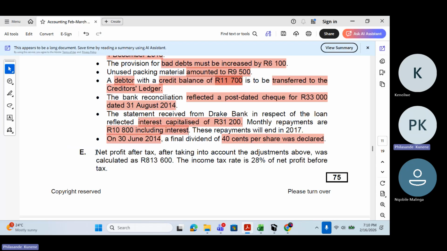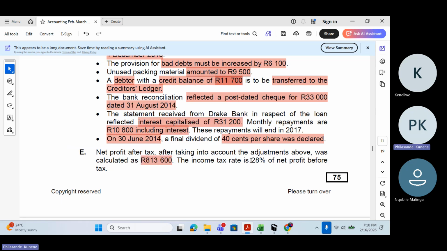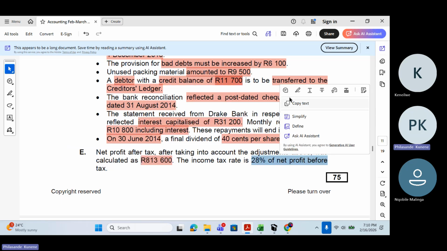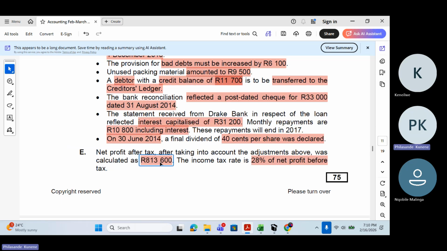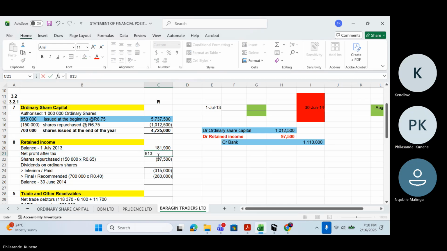Then now, number E, net profit after tax, after taking into account the adjustments above, was calculated as 813,600. The income tax rate is 20% of the net profit before tax. Net profit after tax, 813,600. Where does it go? To our retained income. We have net profit after tax there, 813,600. That is going to be my net profit after tax.